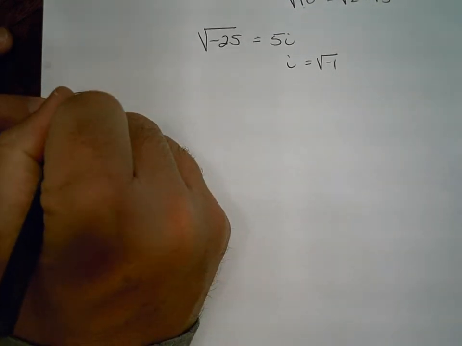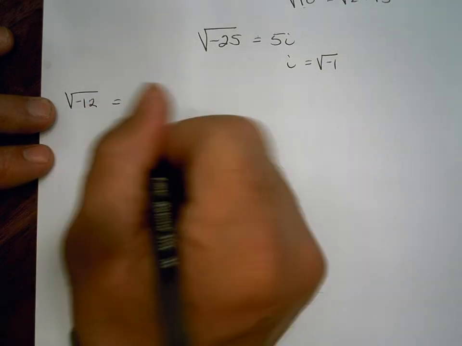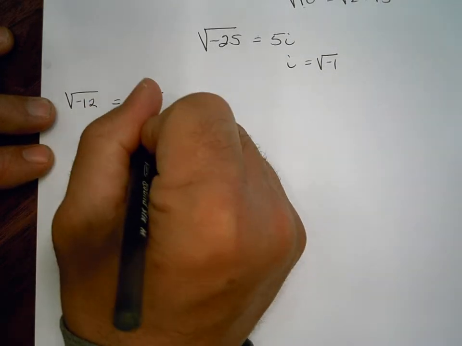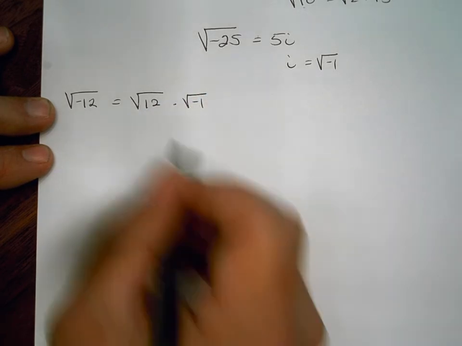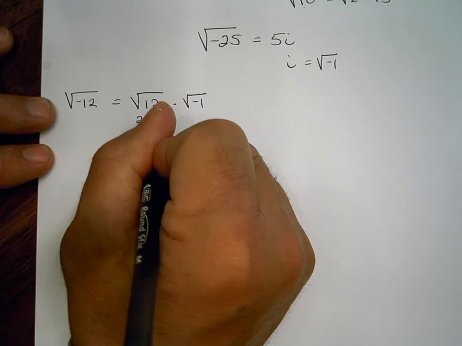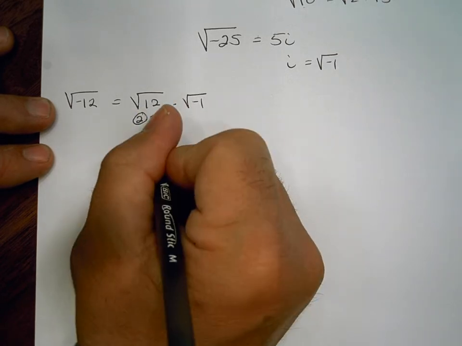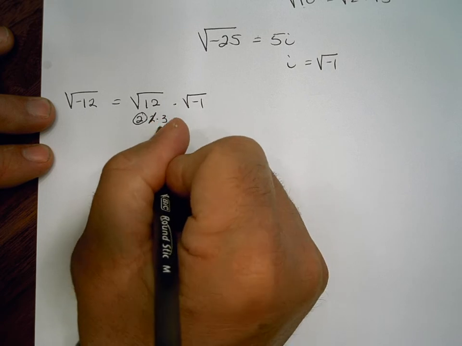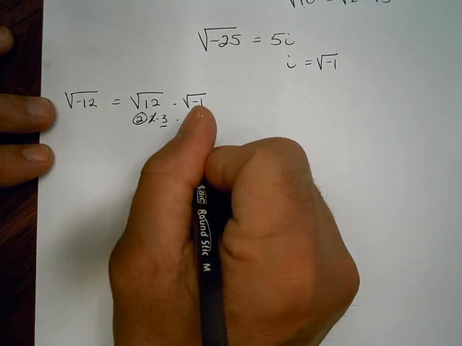What is the square root of -12? Well, we know it's the square root of 12 times the square root of -1. 12 can be broken down into 2 times 2 times 3. A 2 gets out, a 2 gets killed, and unfortunately that 3 is stuck inside, and of course the square root of -1 is i.